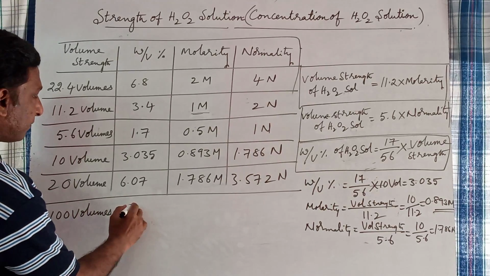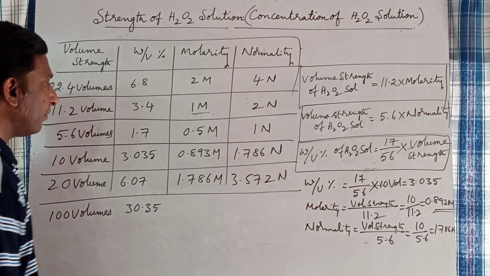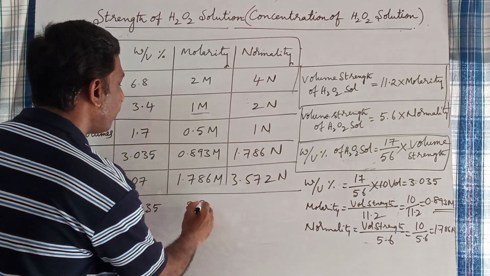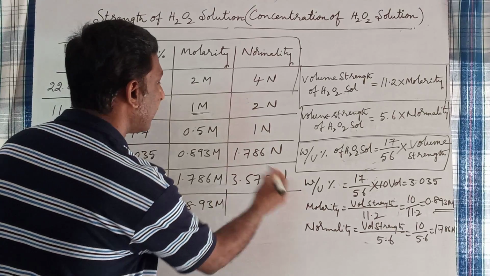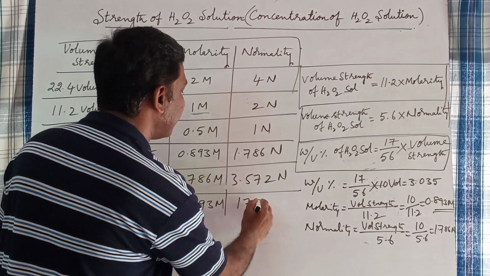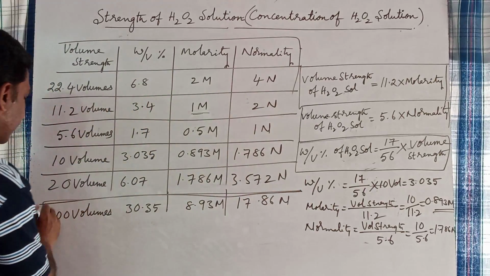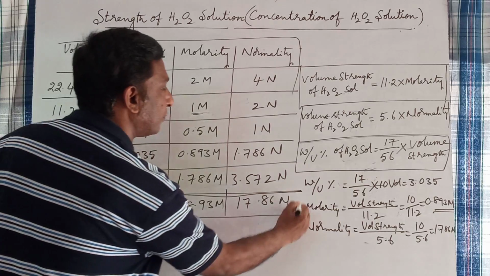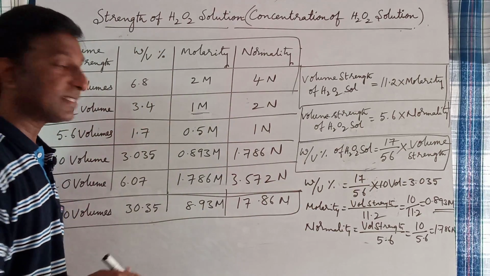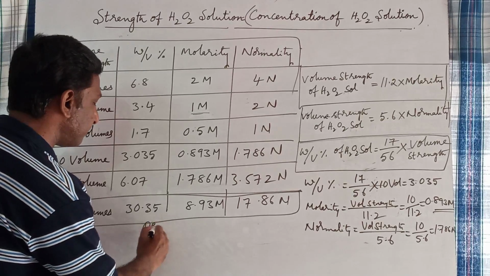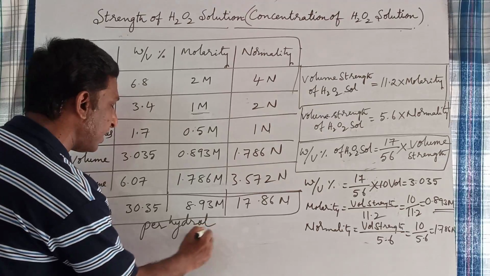And lastly, 100 volumes of H2O2 solution is equal to 30.35 weight by volume percentage, 8.93 molar solution, and its normality is 17.86 normal. So this is about 100 volumes of H2O2 solution. 100 volumes of H2O2 solution is also known as perhydrol. What is another name for 100 volumes of H2O2 solution?